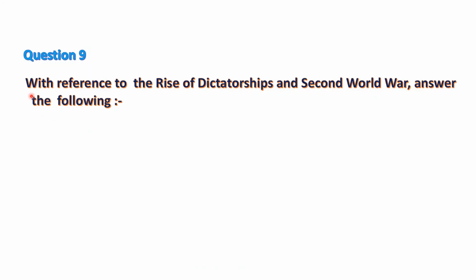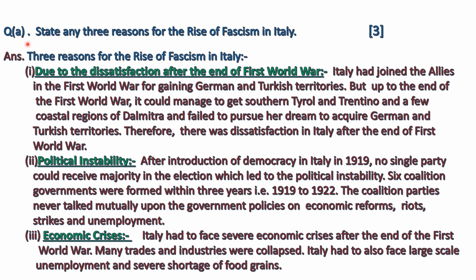For ninth question, condition is with reference to the rise of dictatorships and Second World War, answer the following. State any three reasons for the rise of fascism in Italy. Three reasons for the rise of fascism in Italy were due to the dissatisfaction after the end of the First World War. Italy had joined the Allies in the First World War for gaining German and Turkish territories.